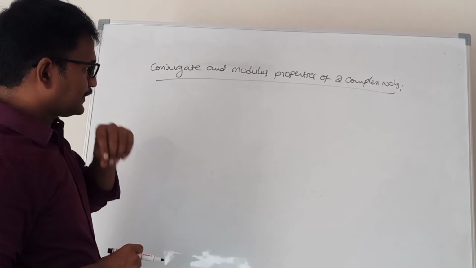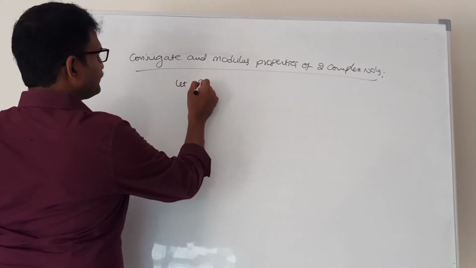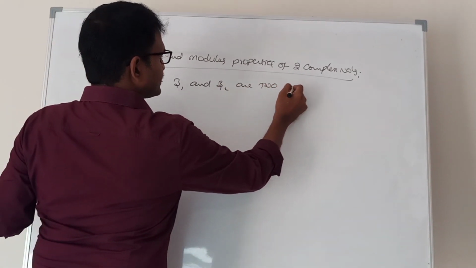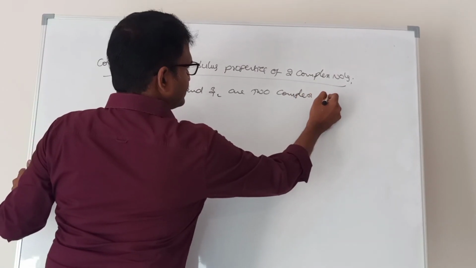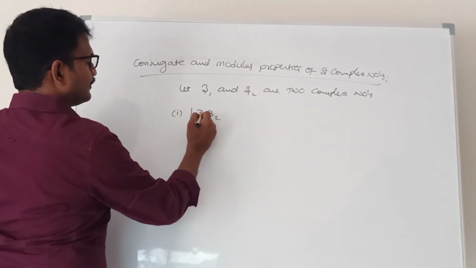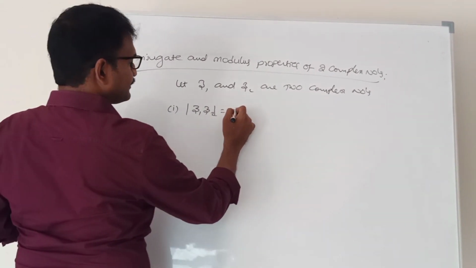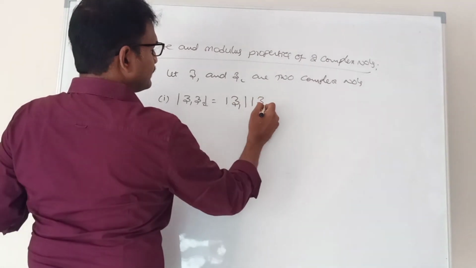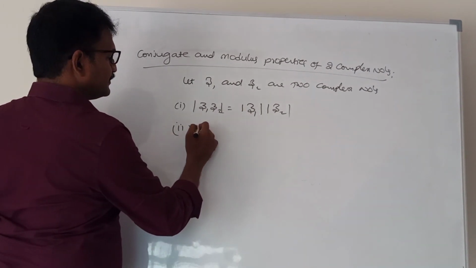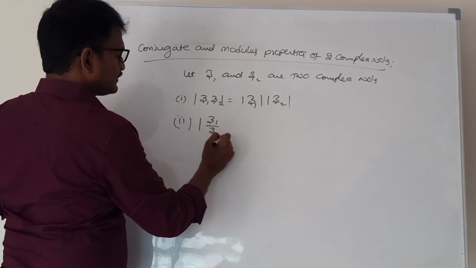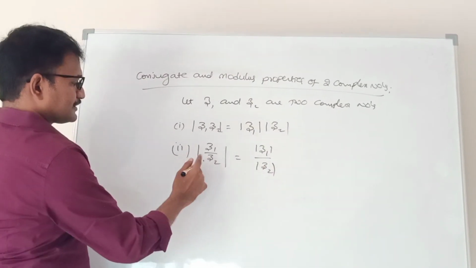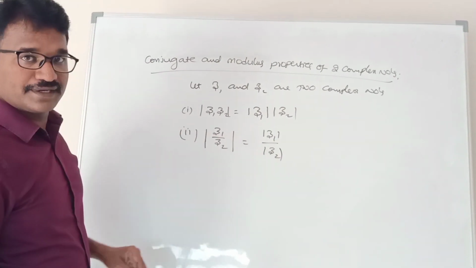And modulus properties of two complex numbers. Let z1 and z2 be two complex numbers. Then mod of z1 z2 is equal to mod z1 into mod z2. Next, modulus of z1 by z2 is equal to mod z1 by mod z2.